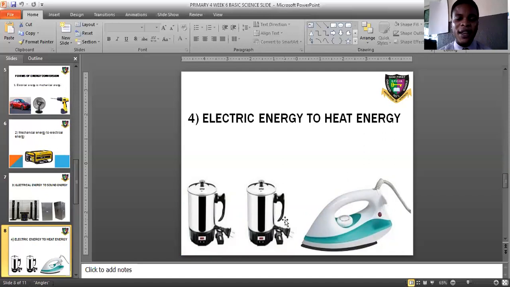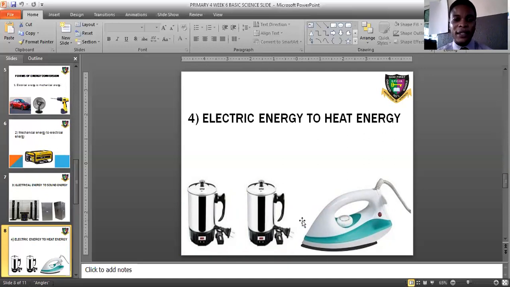The fourth one says electric energy to heat energy. Electric energy to heat energy. In the diagrams you're having here, this is a diagram of an electric device. Then also we have a water heater, and this is an electric iron.